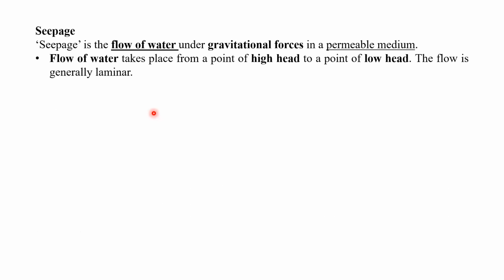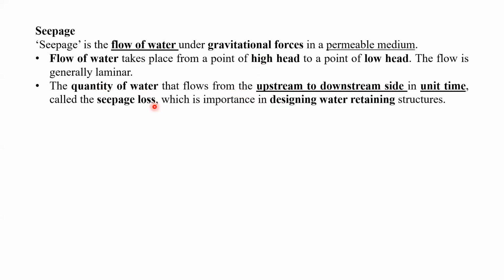So what is going to happen? In the reservoir, high head is there along the upstream side, and on the downstream side, low head is there, or water is not there. So definitely from the upstream side to the downstream side, the seepage may take place, from high head to low head. The quantity of water that flows from the upstream to the downstream side in unit time is called seepage loss.